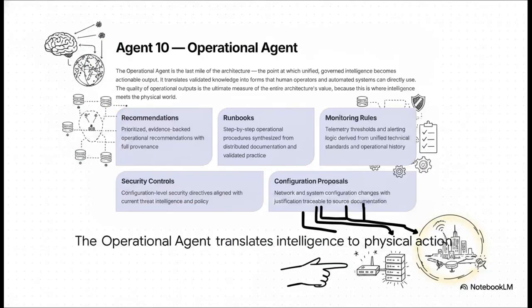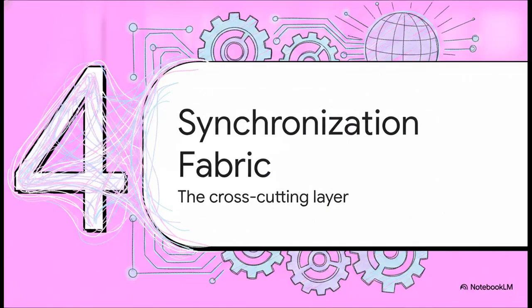So once the conflict and calibration agents finish up their rigorous work, we reach the absolute last mile of the architecture, the operational agent. This agent has the massive responsibility of translating all this unified, verified knowledge directly into safe, bounded network configuration changes, automated runbooks, and security controls. This is the crucial moment where the synthetic intelligence actually meets the physical world to enact real, tangible change on the hardware. Which brings us to the absolute core of our explainer today.